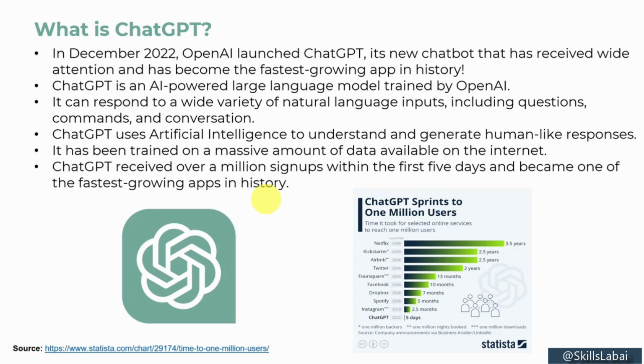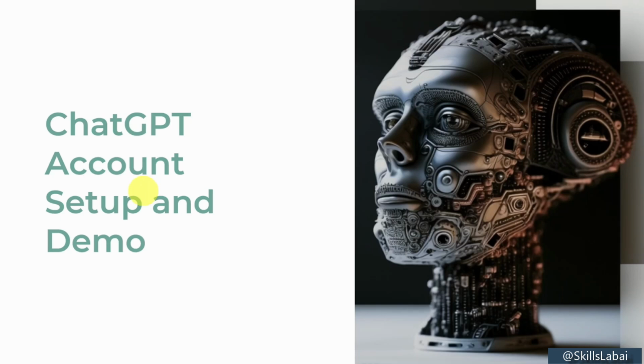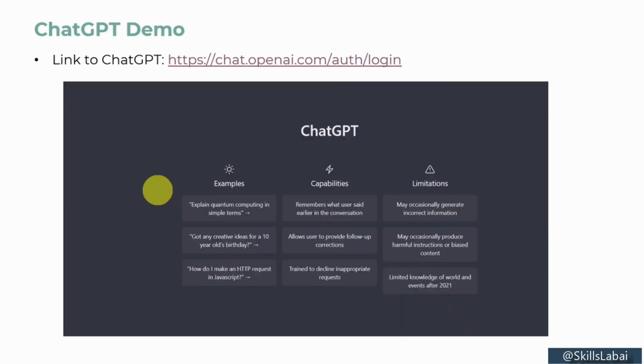version of ChatGPT. In this lesson, we will learn how to set up a new account on the OpenAI website to access ChatGPT. And I'm also going to show you a quick demo to demonstrate the incredible capabilities. So when you sign up for ChatGPT, this is basically the homepage that you're going to see. Think of it as a smart chatbot. You just talk to it and it replies back to you.